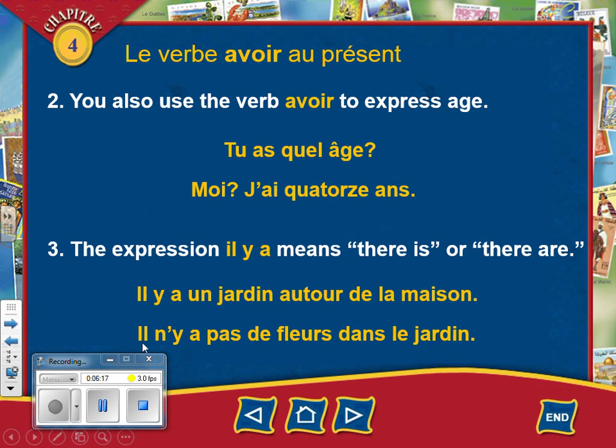And in the negative, this is what il y a looks like. Il n'y a pas. And don't forget the de. Il n'y a pas de fleurs dans le jardin. There aren't any flowers in the garden or the yard.